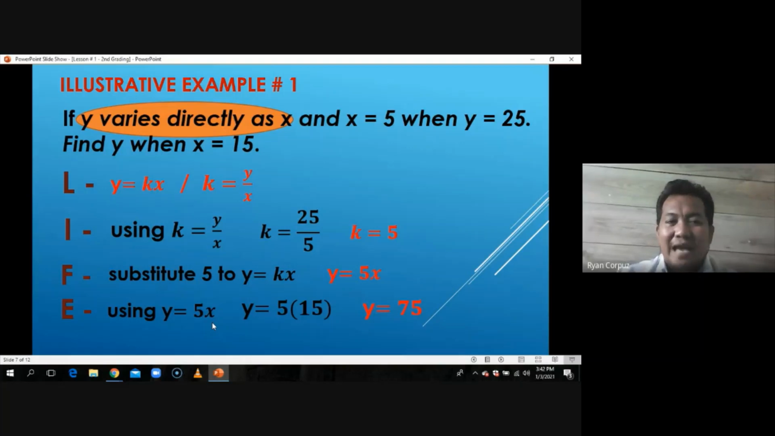So that's how we answer an example involving direct variation. What was direct again?